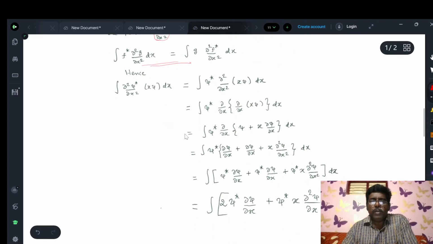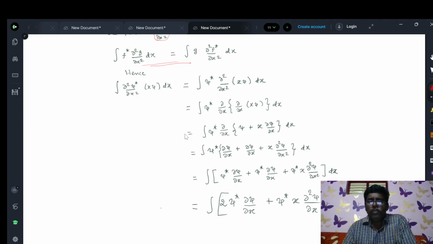Now this is modified as ψ star into ∂/∂x of ∂/∂x of xψ dx, because ∂²/∂x² is ∂/∂x into ∂/∂x. I have taken out one ∂/∂x outside, so the rest is ∂/∂x of xψ dx. Here we have to use the uv formula. This is u, this is v. So ψ star into ∂x/∂x equal to 1, so ψ alone is present, plus keep x as a constant, x into ∂ψ/∂x dx.